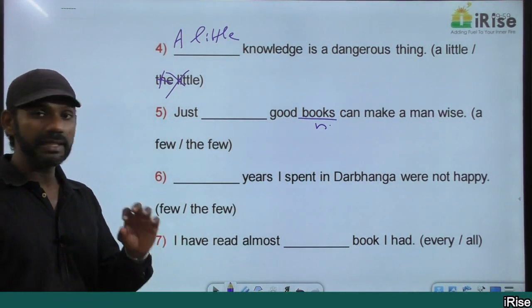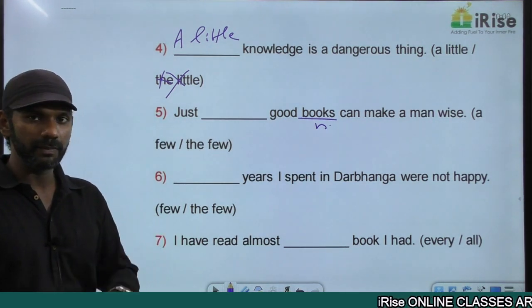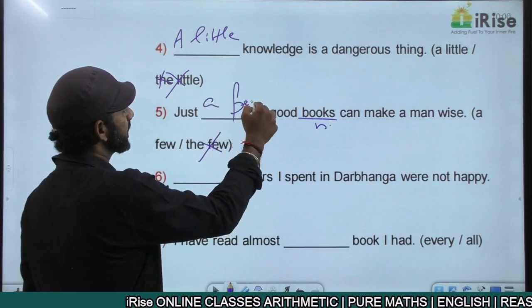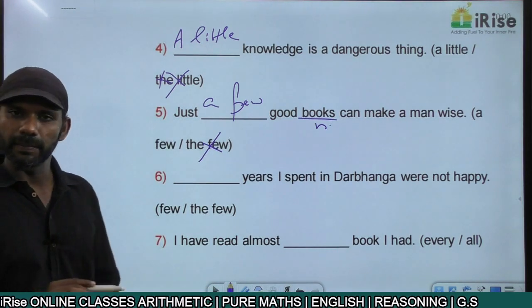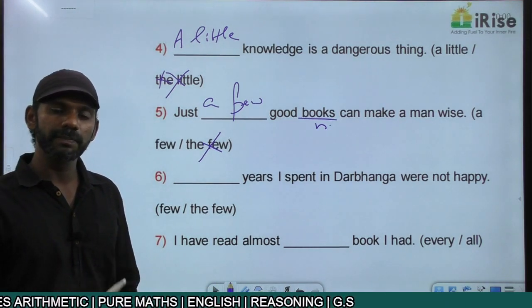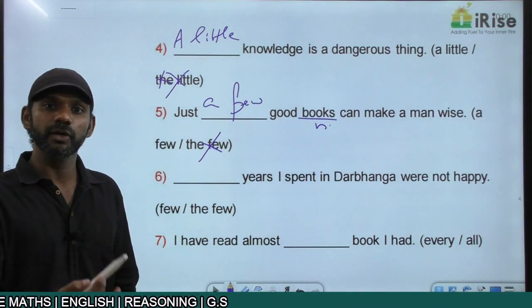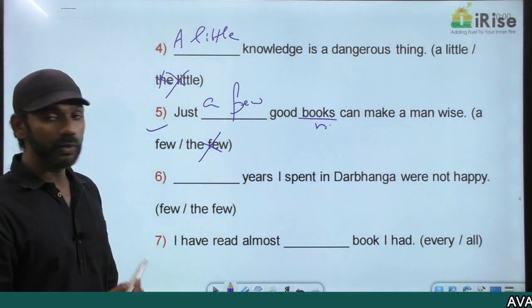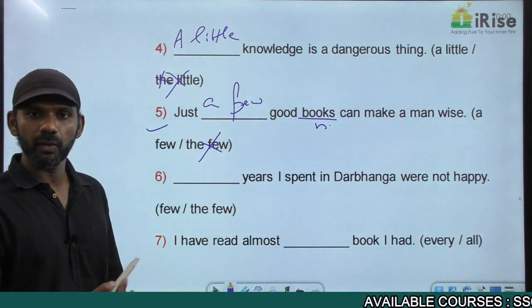We are not referring to any specific book or some specific books here. So it cannot be the few, it must be a few. And a few is the same as some. Just a few good books is the same as just some good books. Makes sense? The answer must be a few. Just a few good books can make a man wise.